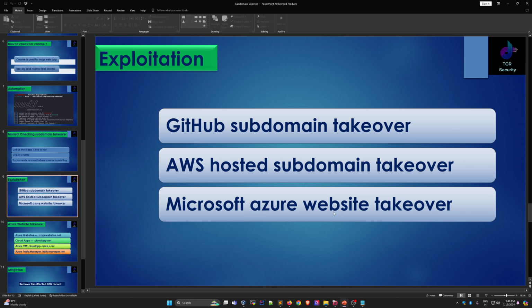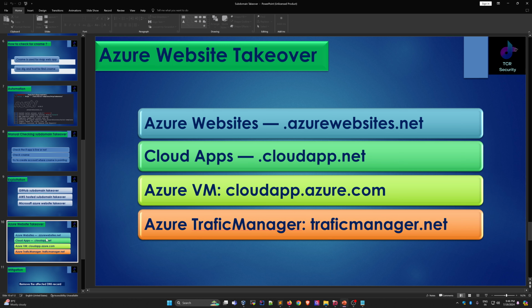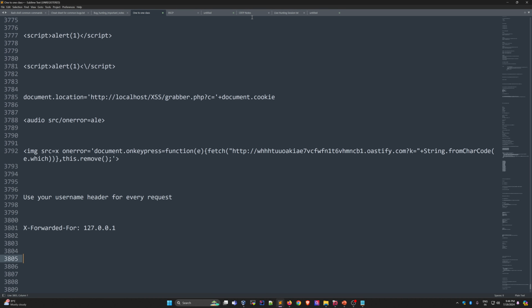Next is Microsoft Azure website takeover. So what happens? Sometimes when you are doing this dig or host, you will see this kind of thing: azurewebsites.net, cloudapp.net, cloudapp.azure.com, trafficmanager.net. That time you need to refer to this.